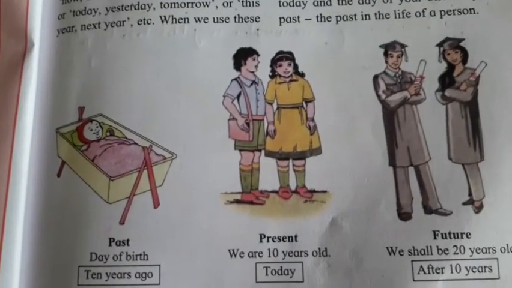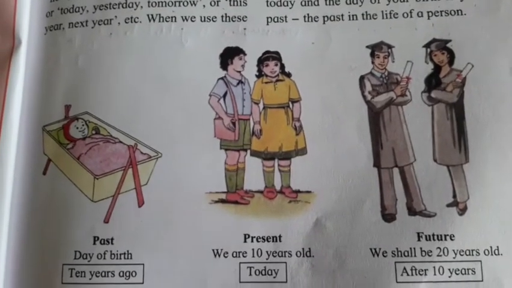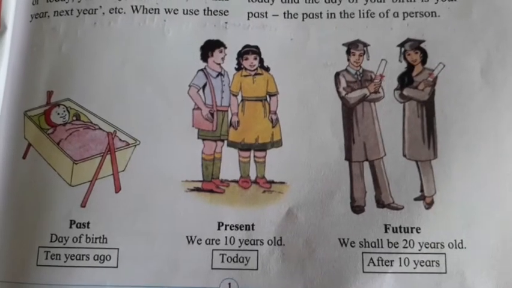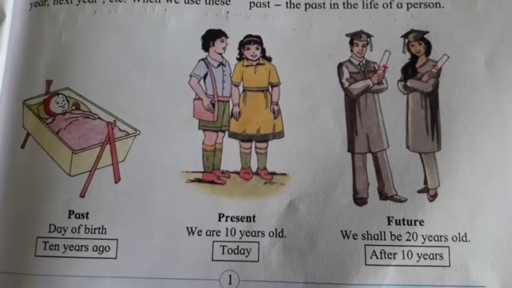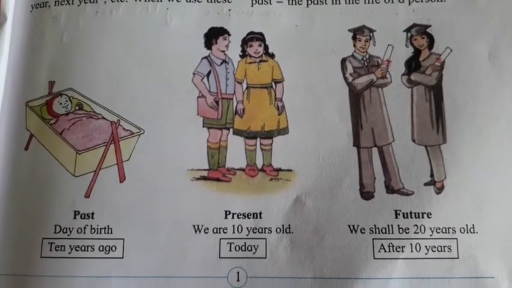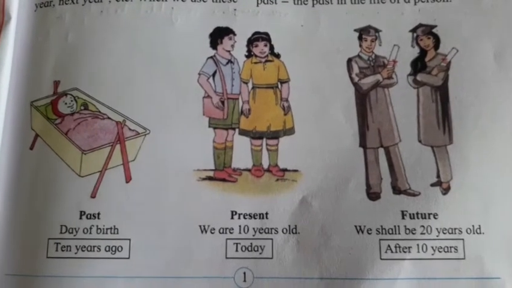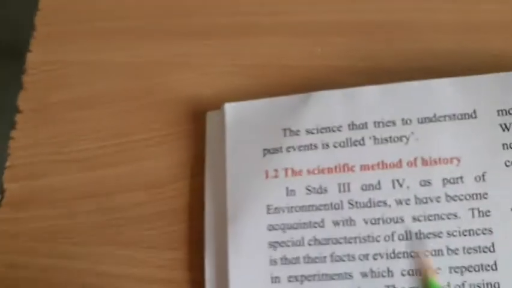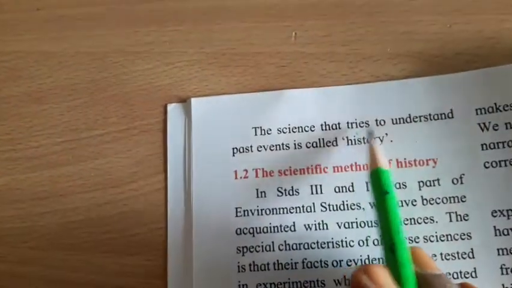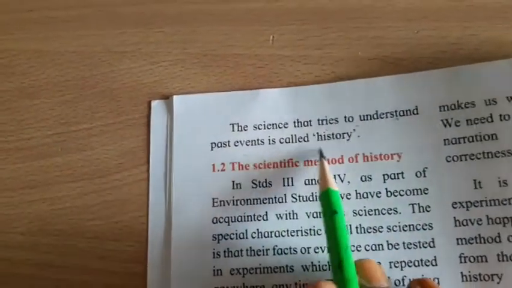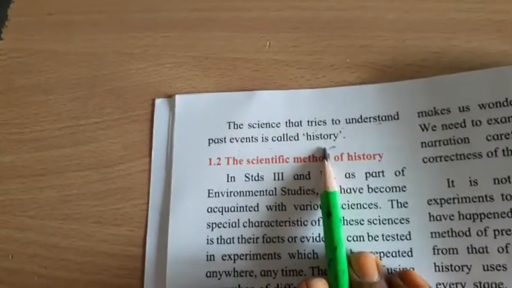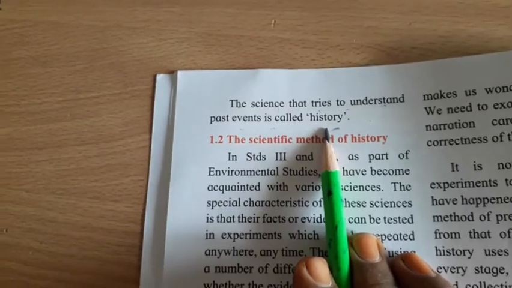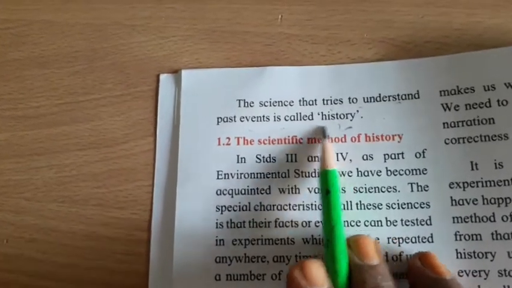Now you can see this in the picture. Past, that is the day of birth, 10 years ago. Present, we are 10 years old. Today you are 10 years old. Future, we shall be 20 years old, that is after 10 years. You can see this in the picture. The science that tries to understand past events is called history. What is history? The science that tries to understand past events. History deals with past events.